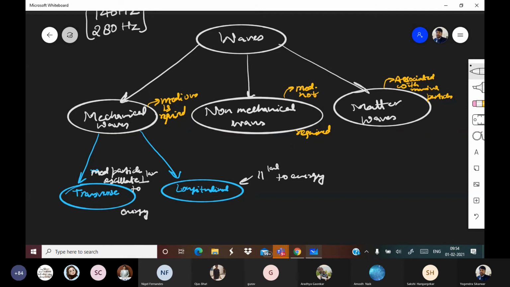Suppose I am preparing for myself, I could have used even fewer words. Why? Because other things I keep in my mind. If I get a simple clue, then I am able to revise the whole chapter. I am clear with definitions, and then I prepare such simple things which are very handy and help me revise the whole chapter within a few minutes. That's what you also need to do.